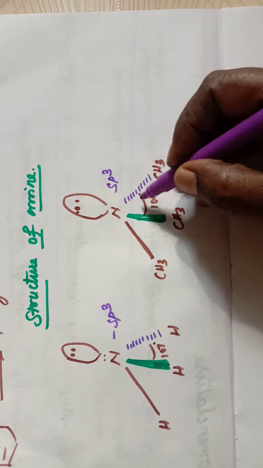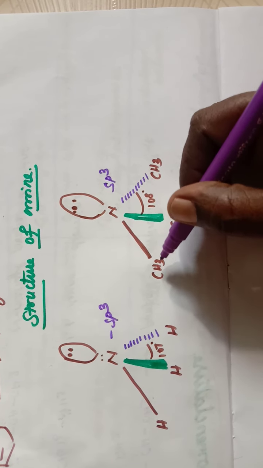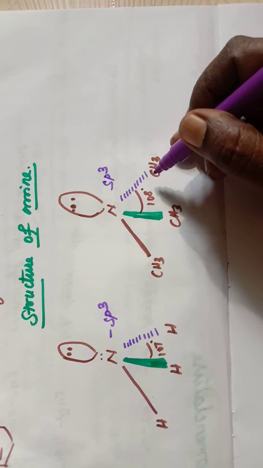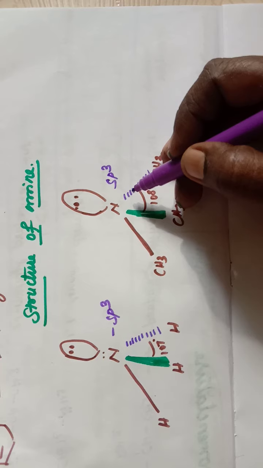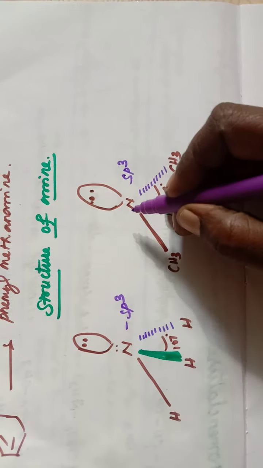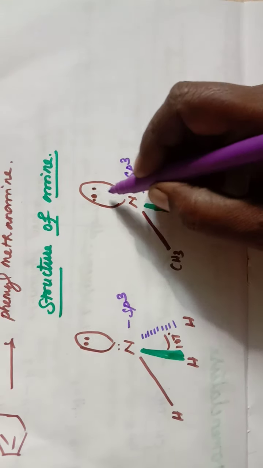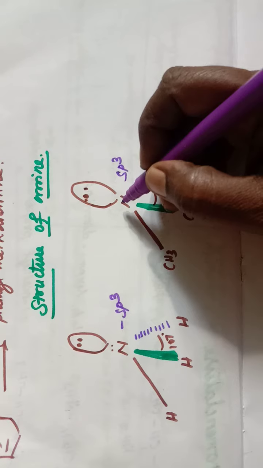These 3 orbitals overlap with the orbitals of carbon and form sigma bonds. And one orbital which is not involved in bond formation contains the lone pair of electrons.